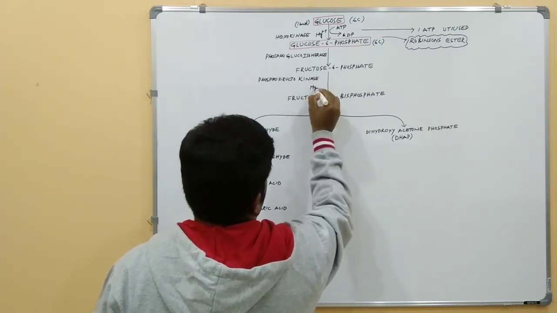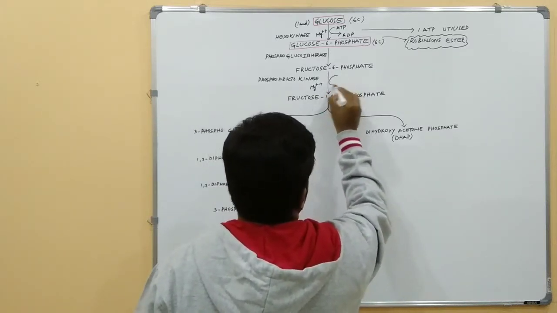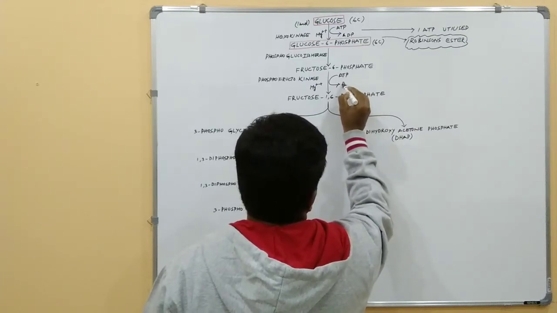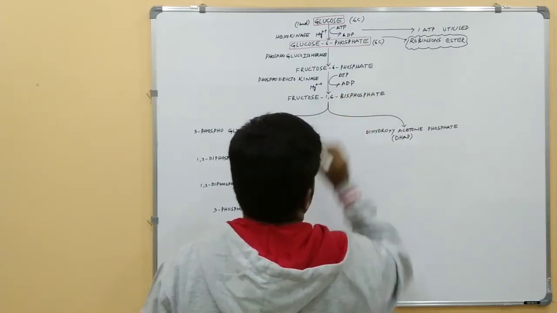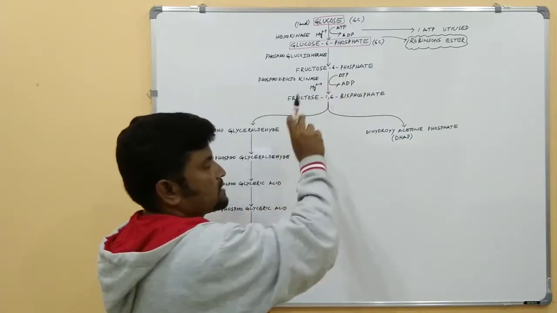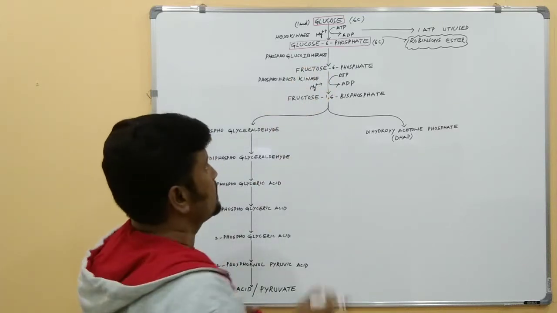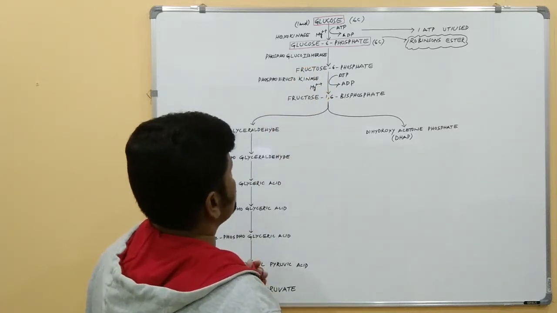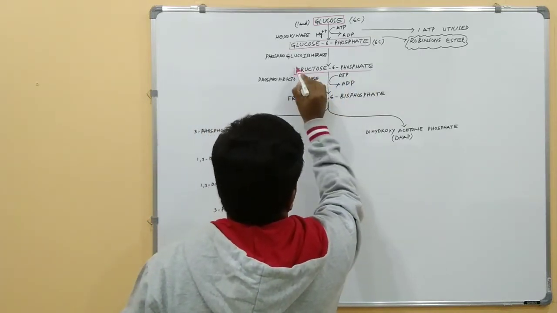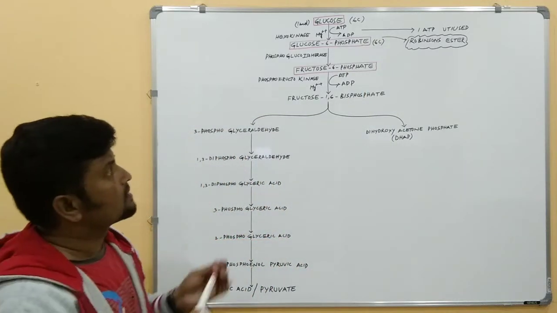And in the presence of magnesium ions, here also one ATP is utilized and ATP is converted into ADP. The phosphate released from the ATP is attached to the first carbon atom of the fructose 6-phosphate, and fructose 6-phosphate is converted into fructose 1,6-bisphosphate.